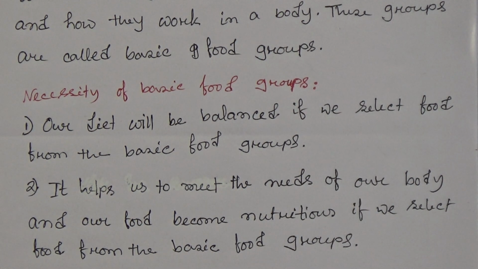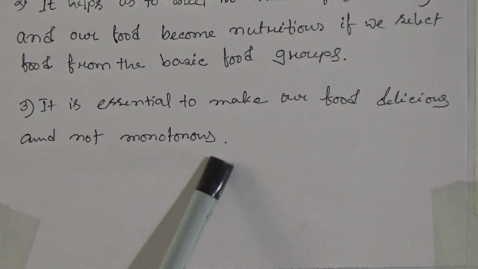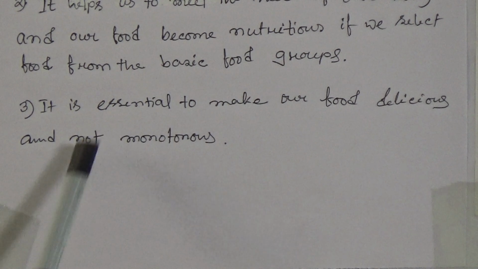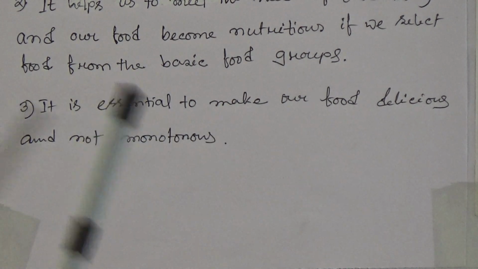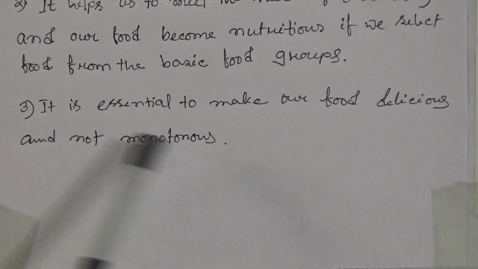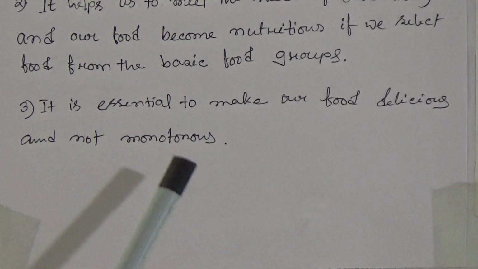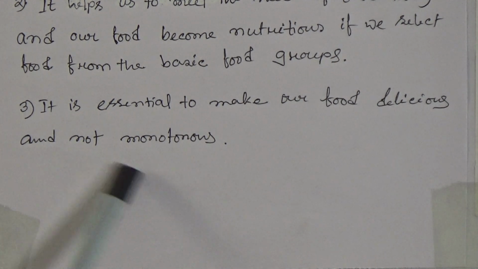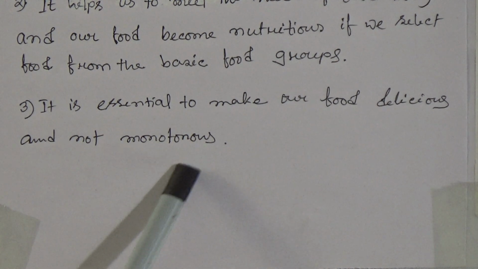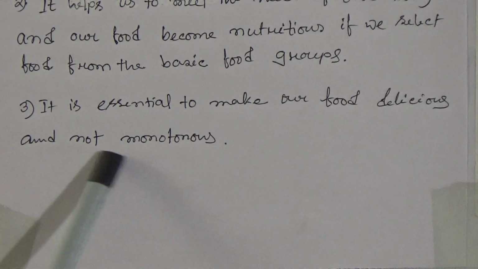And number 3, it is essential to make our food delicious and not monotonous. Here, not monotonous means if we take the same type of food every day, then that becomes monotonous. Okay. And that's why we have to select different types of food to remove the monotony of food habits.